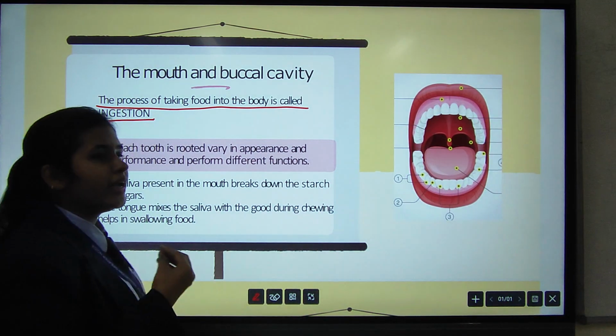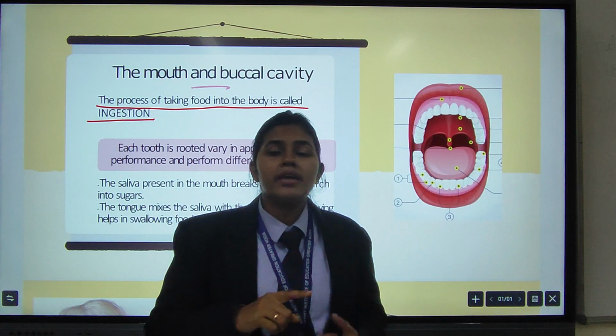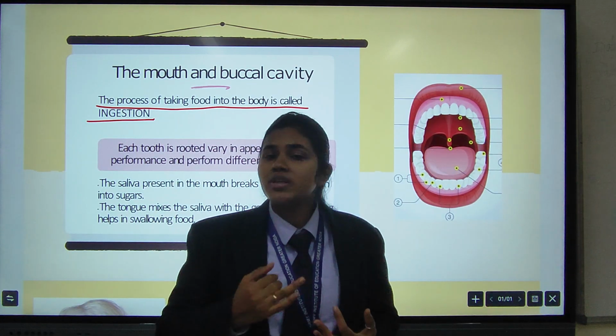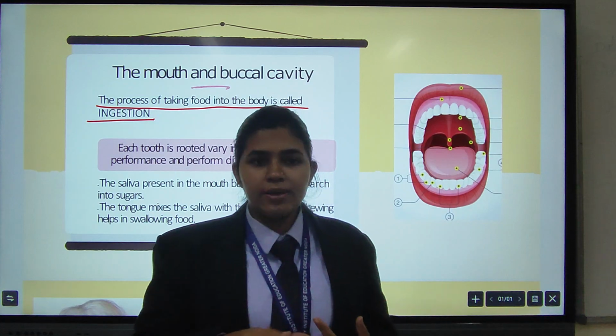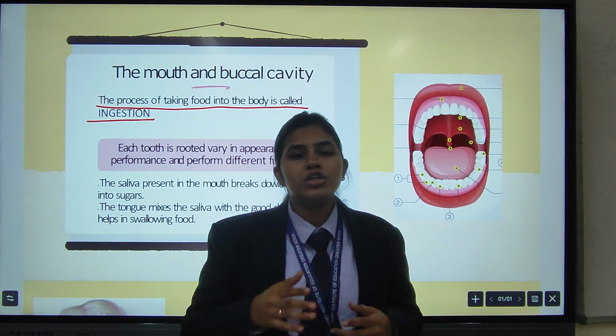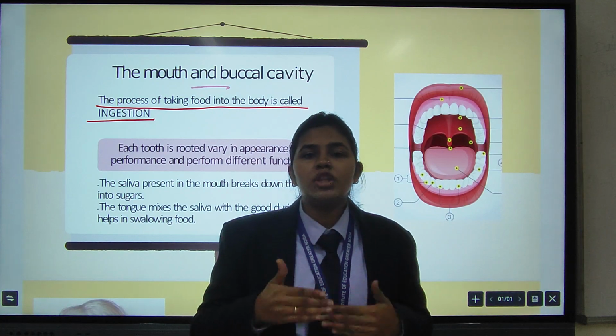When we take the food into our mouth, there are the tongue, teeth and the salivary glands. The salivary glands secrete saliva, the teeth chew the food, and the tongue helps in mixing the saliva with the food.